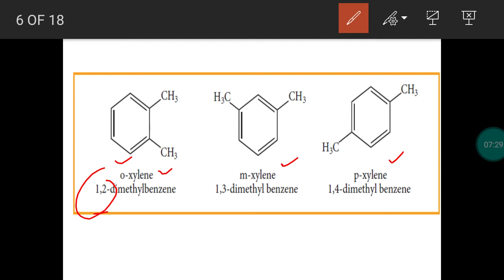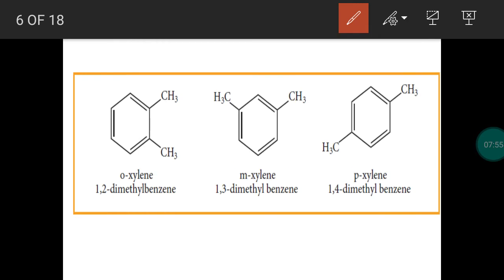Position 1 and 3. Okay, alternative positions. 1 and 3 is called a meta position. First letter is M. So it is meta-dimethylbenzene or metaxylene. Then opposite positions 1 and 4 is called para. First letter is P. So it is para-dimethylbenzene or paraxylene.